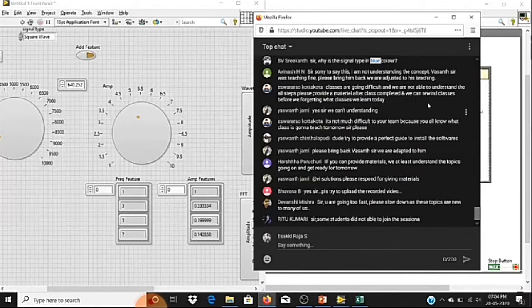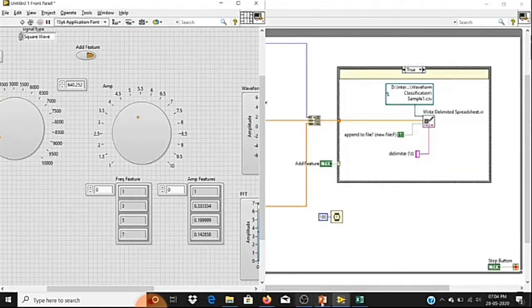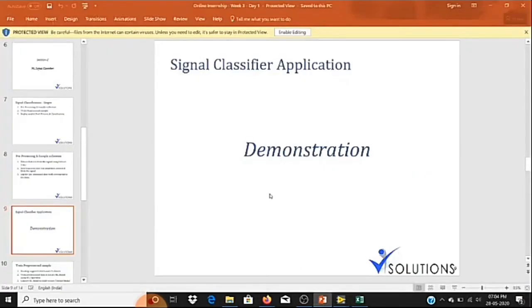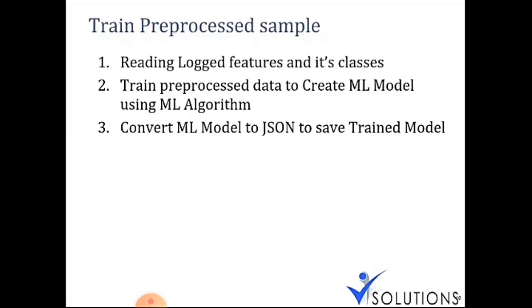So let me move to the next stage. The next step is training the pre-processed model. Again we have three stages. Right now we have logged the features, so we have to read back those logged features.